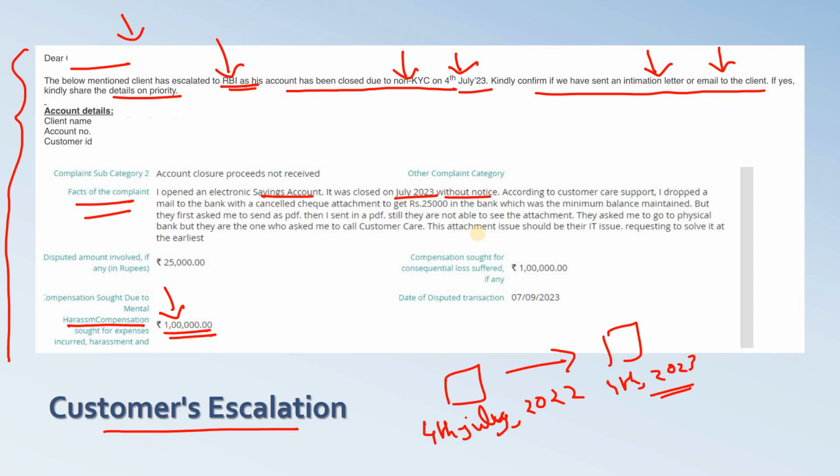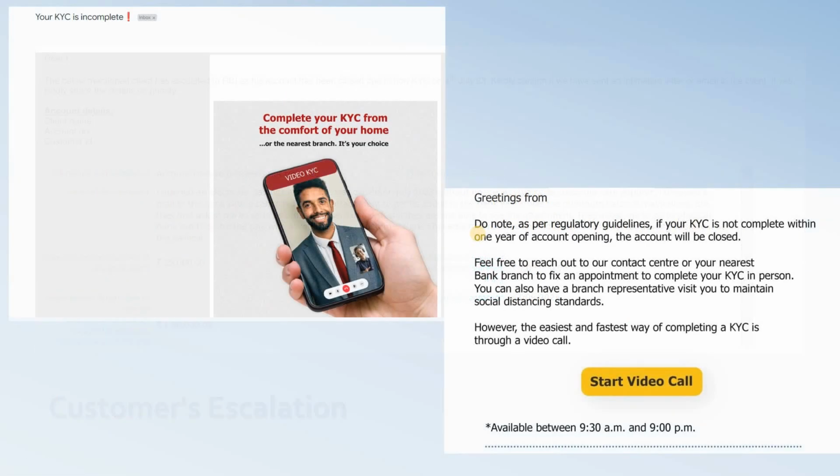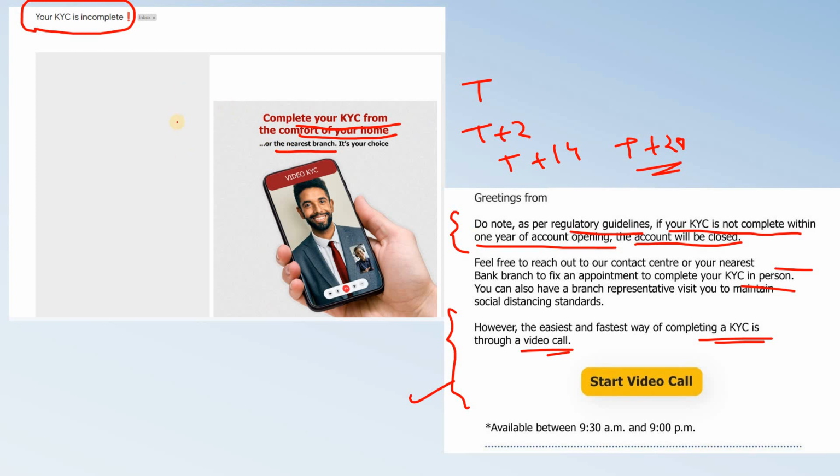Here comes the email tracking component. As I told you, we continuously send emails to the customer to complete the KYC, right? Now whether the email is sent properly or not, maybe sometimes the customer provides a wrong email ID. At that time the email gets bounced back, whatever we sent, right? So we need to check whatever email we have sent, whether it is properly delivered or not. If it is delivered, whether the customer has opened the email or not. If the customer has opened it, then whether the customer has clicked on the link available in that email or not.